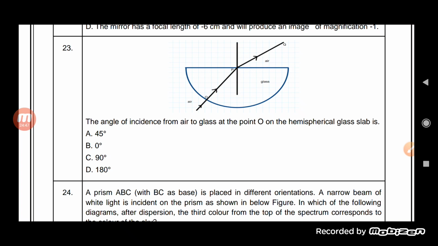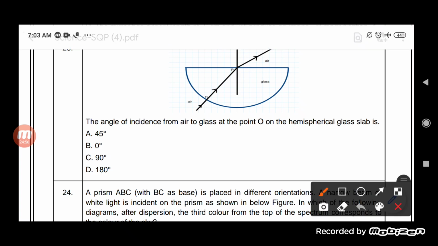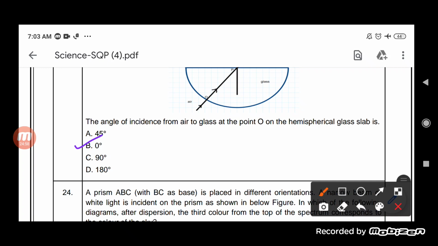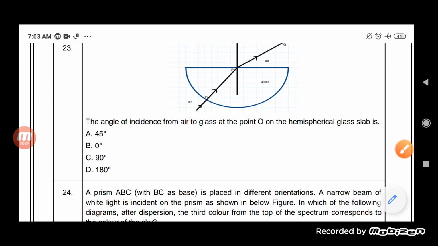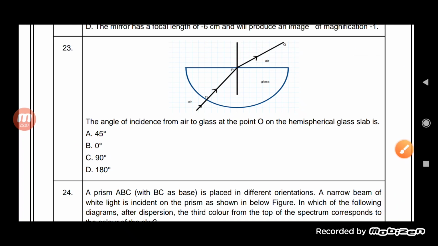Okay. So the options given here are 45 degree, 0 degree, 90 degree and 180 degree. So what will be the answer, students? The answer will be 0 degree. The angle of incidence from air to glass at point O on the hemispherical glass slab is 0 degree.